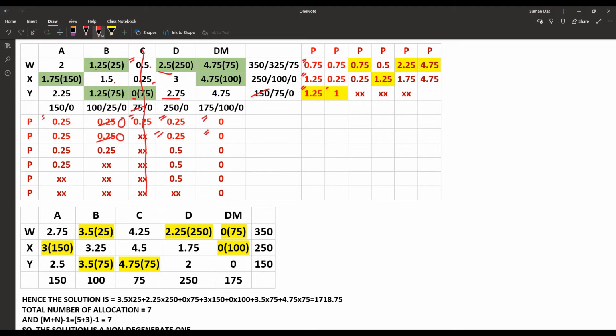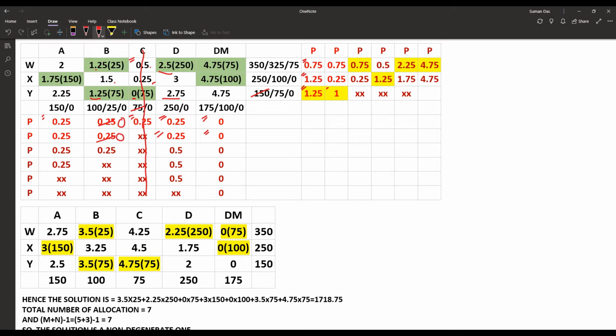So we are choosing once again the third row. Now which one has the minimum cell value? That is 1.25, so we are assigning values here. According to the column there is 100, according to the row there is 75. Which one is the minimum?